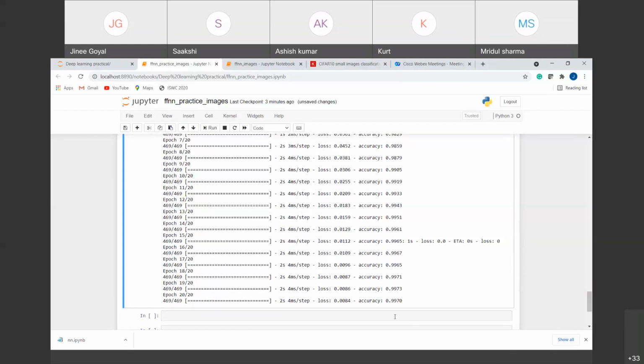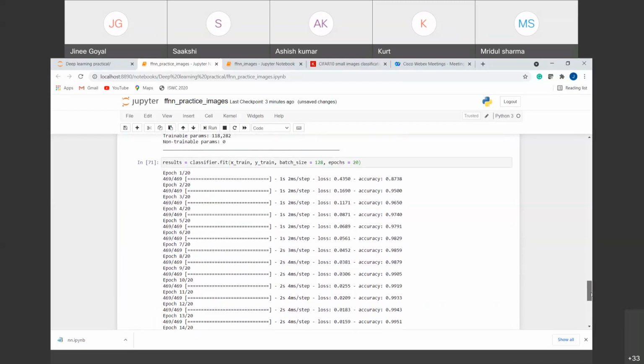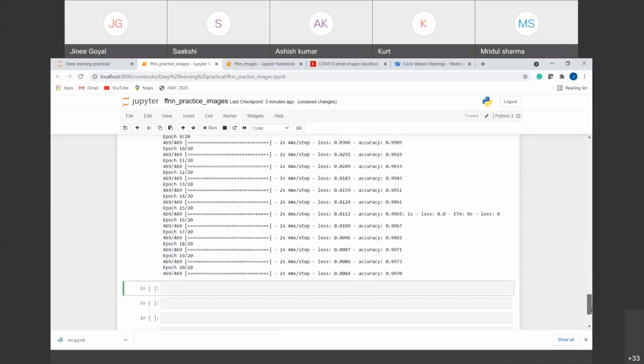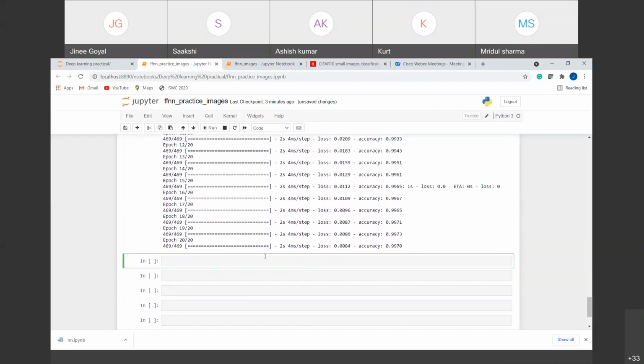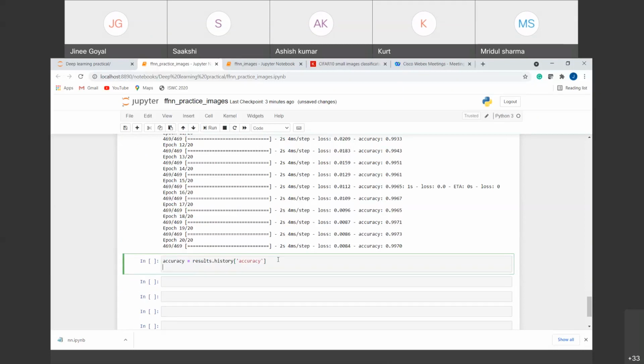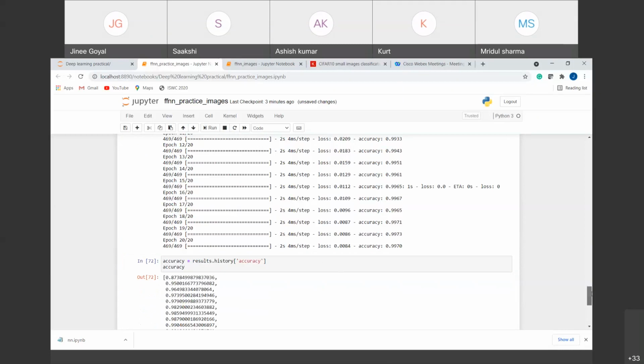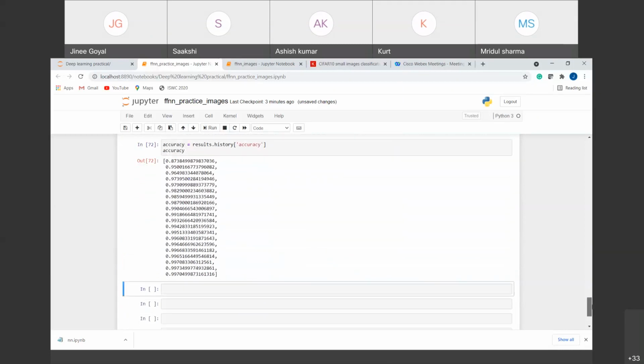So if I am going to plot the intermediate values, I have stored all of this in the results variable. From that results variable, I'm getting out the accuracy: results.history. So if I run this, I'm getting the 20 accuracies that I have got in between, right?